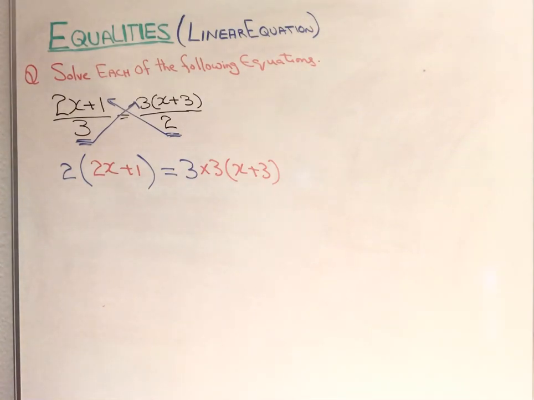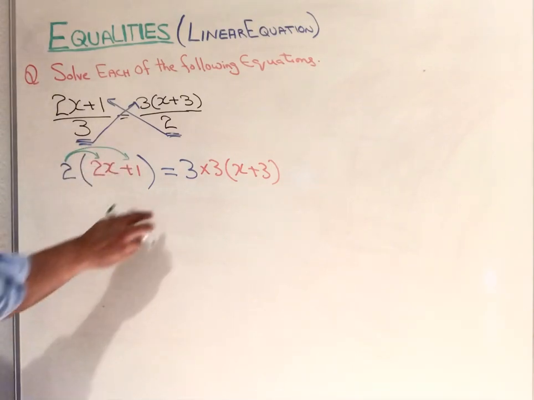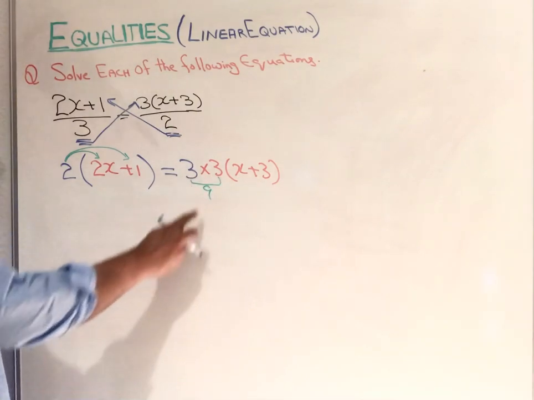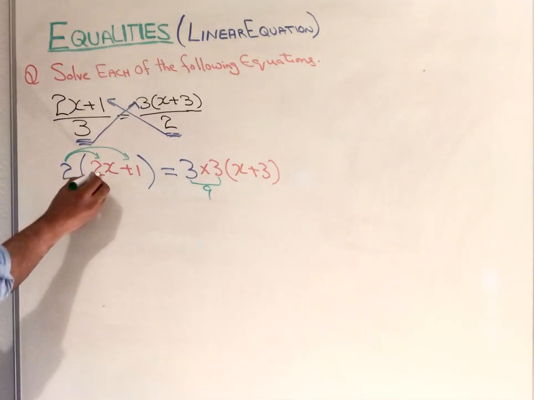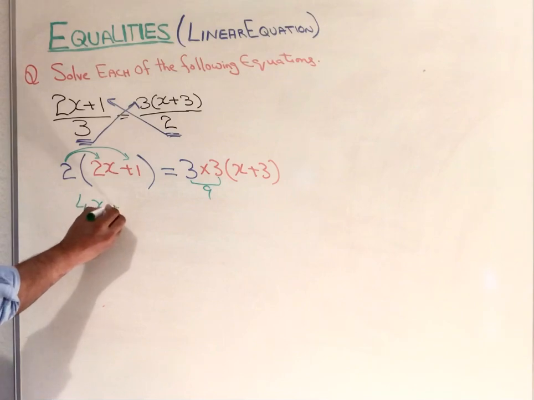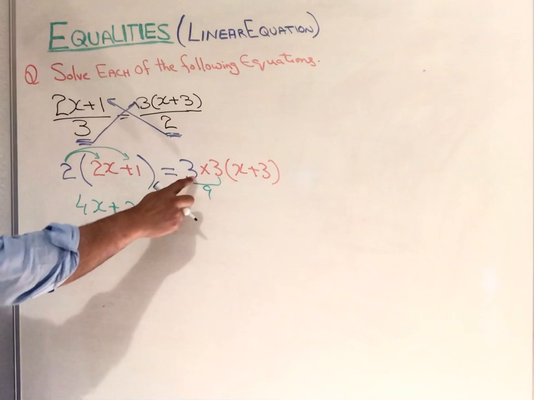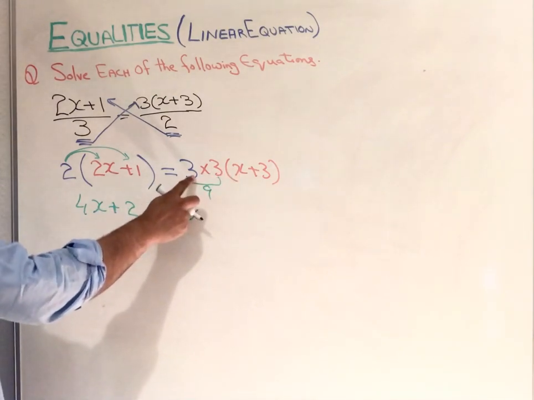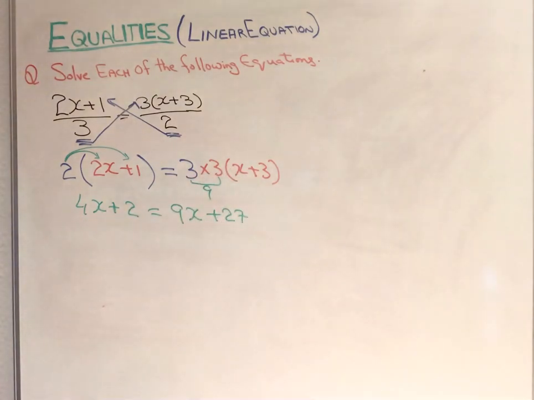Now open the brackets first. When you open it, multiply first these two values. 3 times 3 is 9, then multiply inside. 2 times 2 becomes 4x, plus 2 times 1 is 2. On the other side, 9 times x is 9x, and 9 times 3 is 27. These are the values we got.